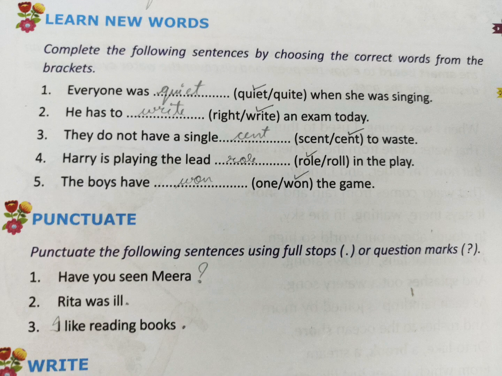Now again, punctuate the following sentences. Use full stops and question marks wherever necessary. Have you seen Meera? Question mark. Rita was ill. Full stop. I capital, like reading books. Full stop. So this is how it is. And children, I remember that we have done homophones in the previous class as well. So I think you will be able to do the previous exercise on your own. Please try it and then see the answers.